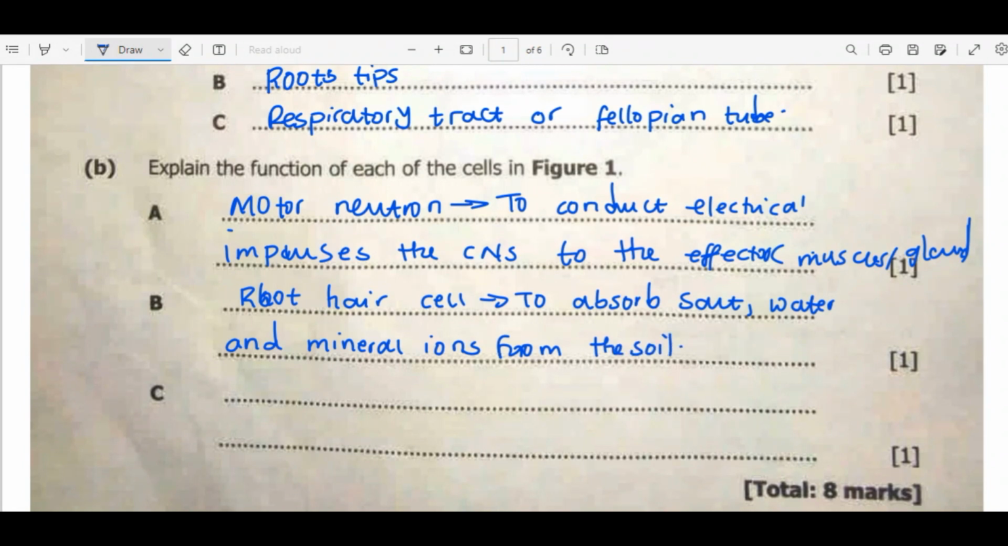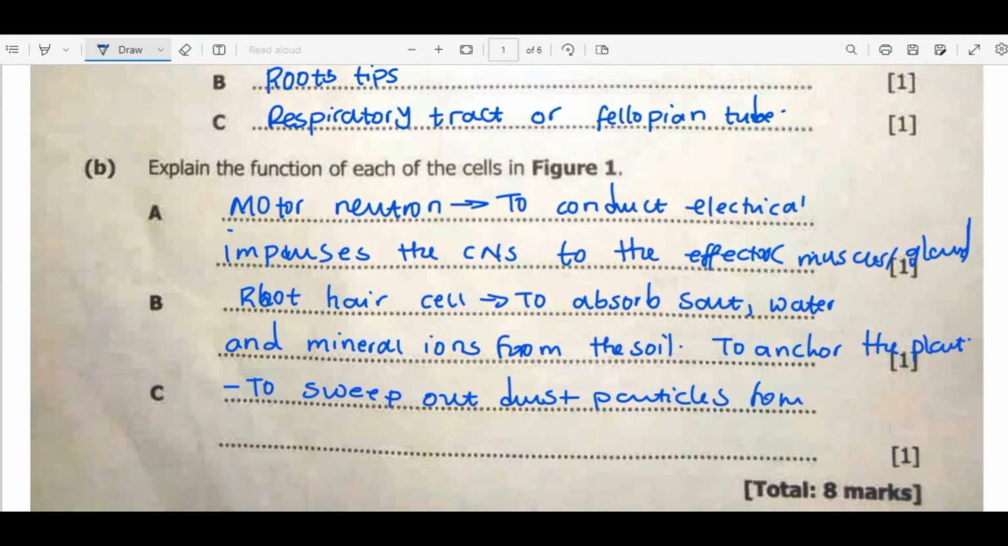or if you want, we can also say to anchor the plant so that it is able to have strength. Then for C, if we consider that one in terms of the respiratory tract, we can say to sweep out dust particles from the mucus or the air in the mucus.